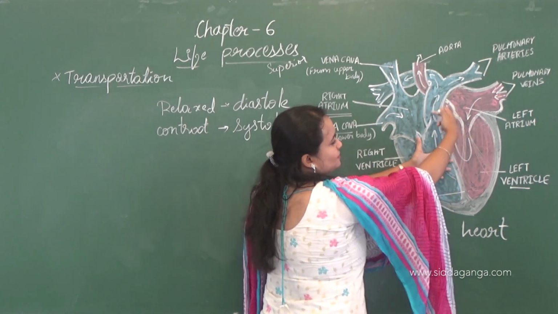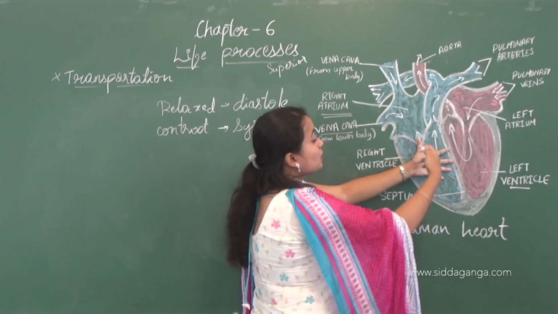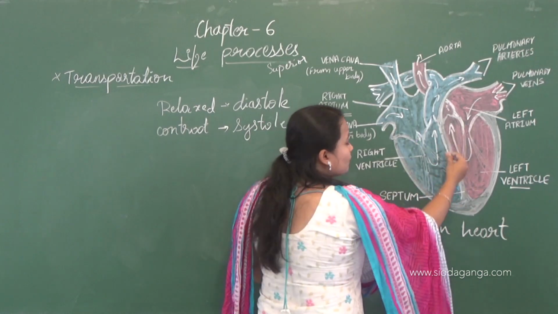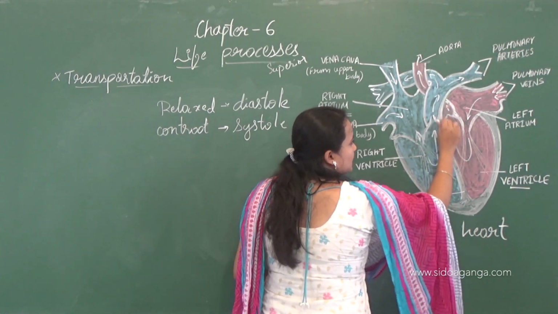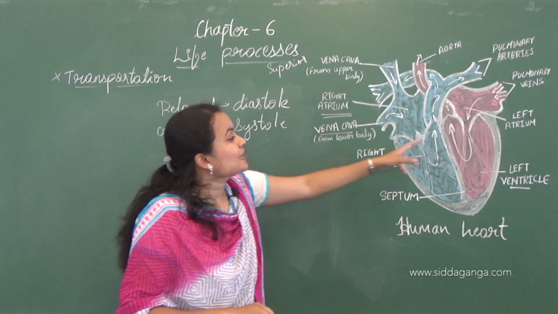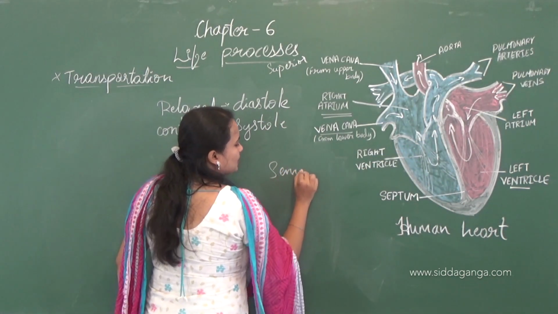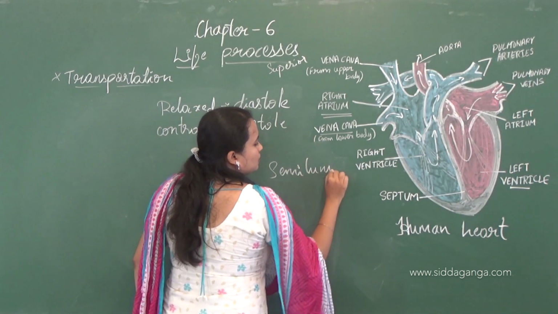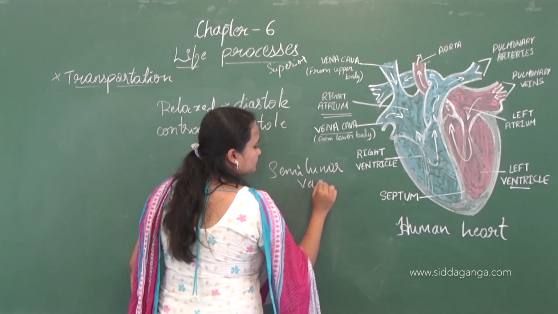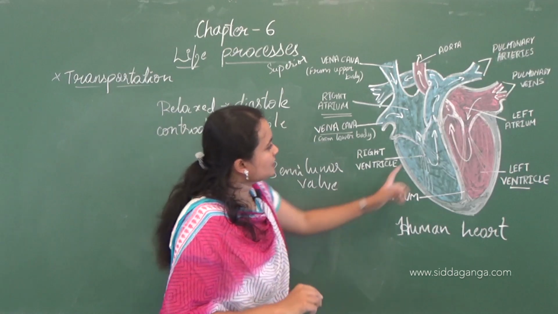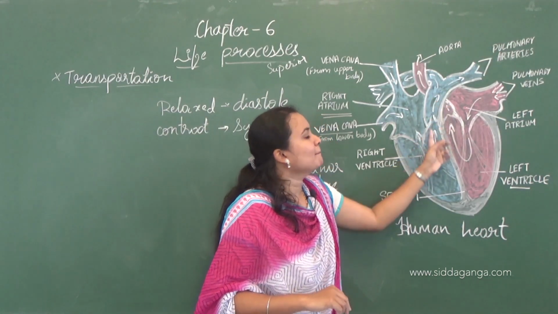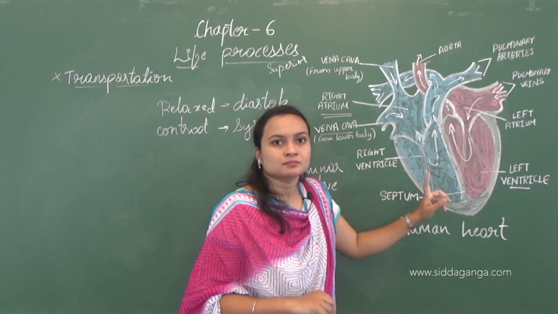So there is a chance of the blood flowing back, right? So for that sake, here also there is a valve called the semilunar valve. This valve will prevent the backflow of the blood.